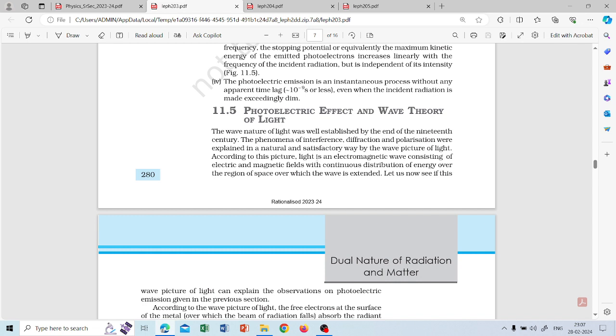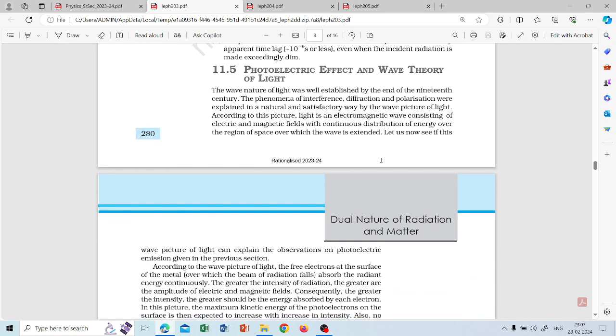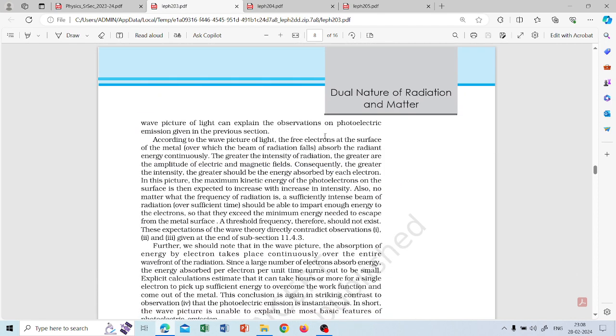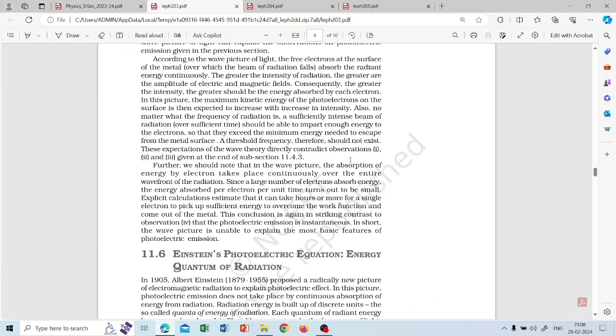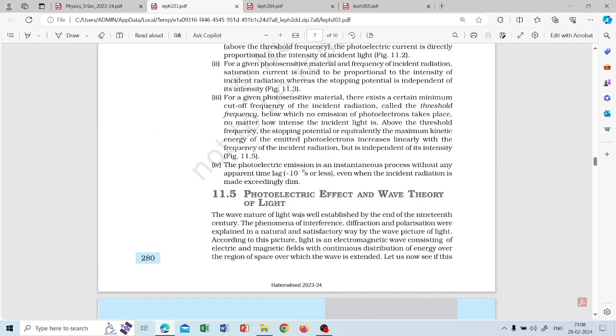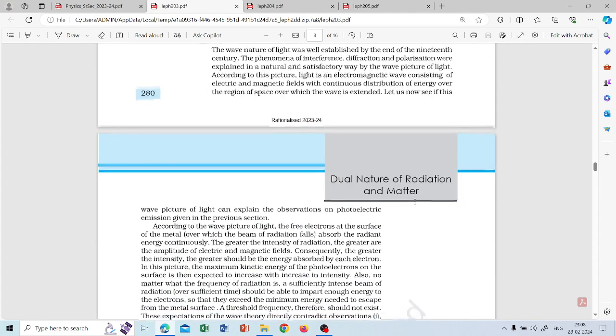So light is an electromagnetic wave. What is important here is that this paragraph compares the photoelectric effect and the wave theory of light.